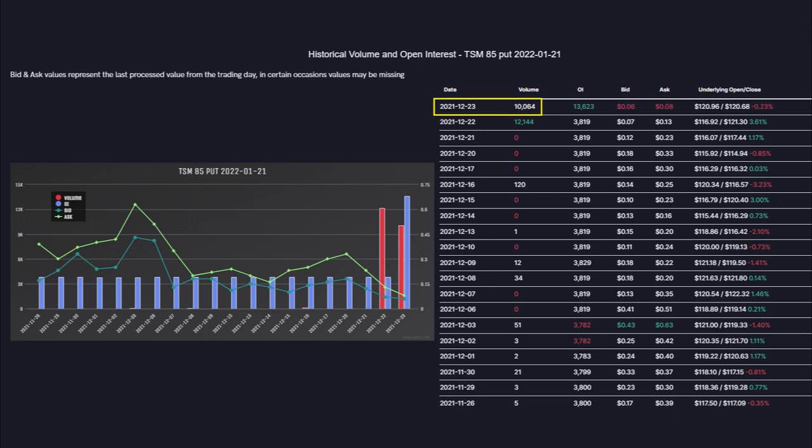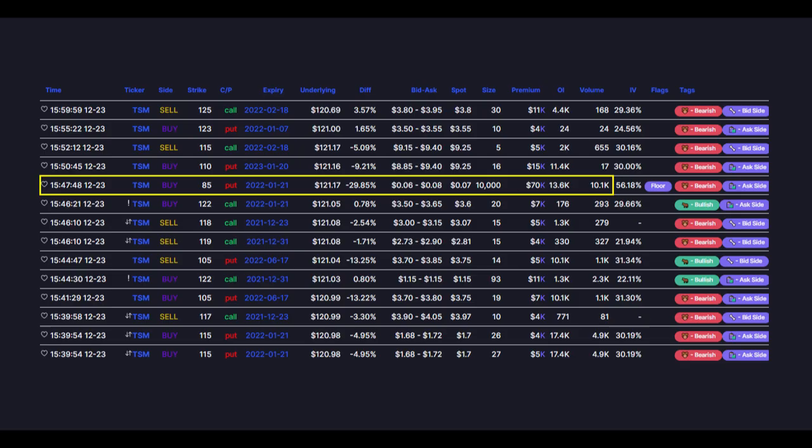If we reviewed this contract again at the end of the day, we would have seen that there was significant volume yet again. Further investigation reveals a single 10,000 contract order on the ask side for these very same puts. If you recall the trade from the previous day, that trader wrote 85 strike puts and received a credit of $12 to $13 per. It seems highly likely that this trader is closing 10,000 of their 12,000 contract short put position at $7 a contract.